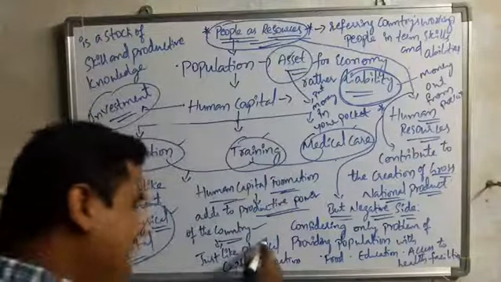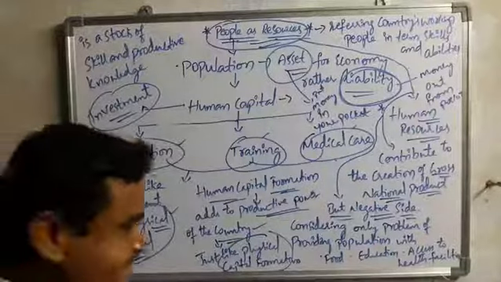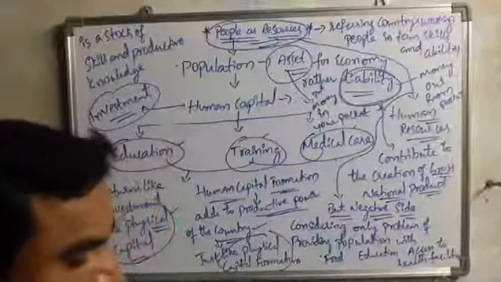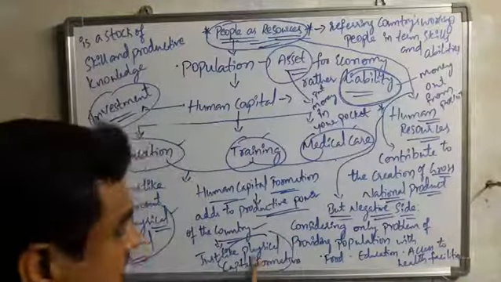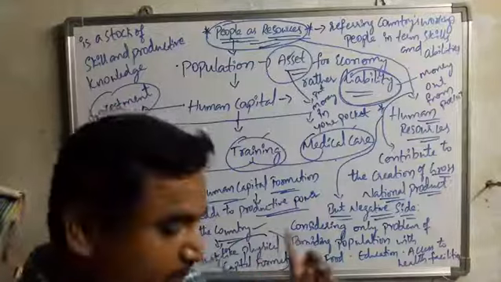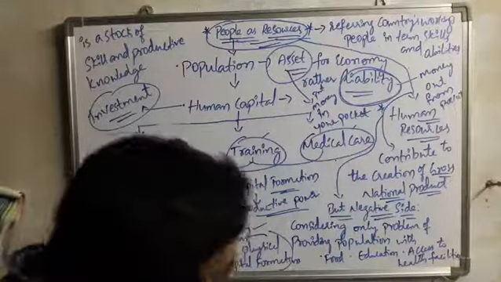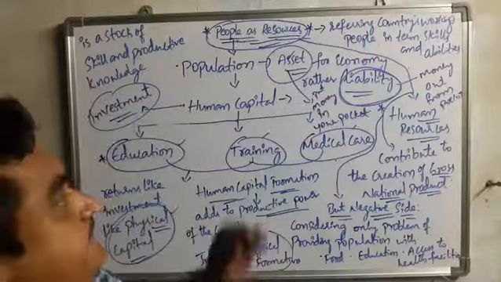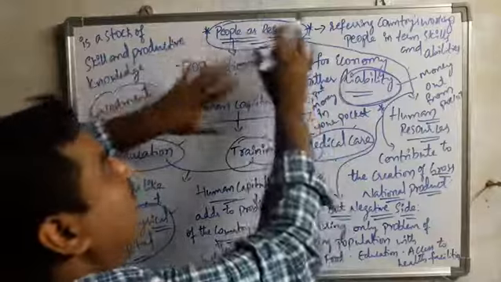Physical capital formation. It represents the economy in one of three factors, physical capital formation. Next one, coming to here, people as resource is also known as human resource.